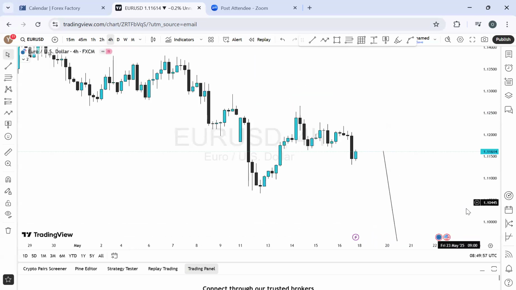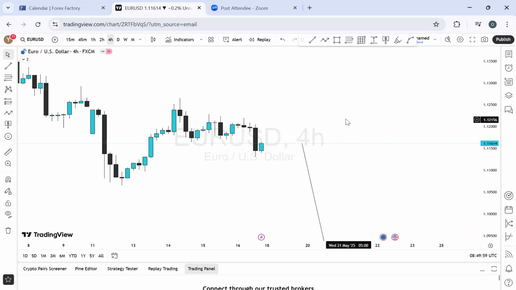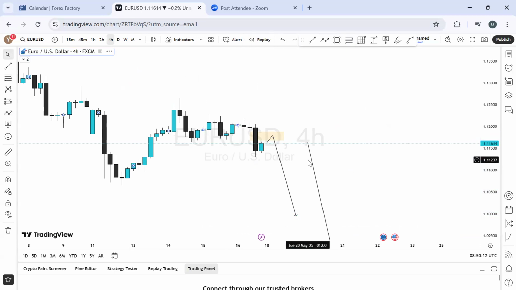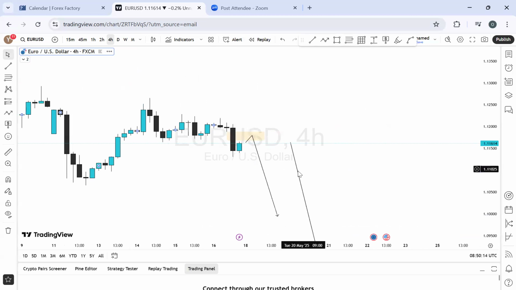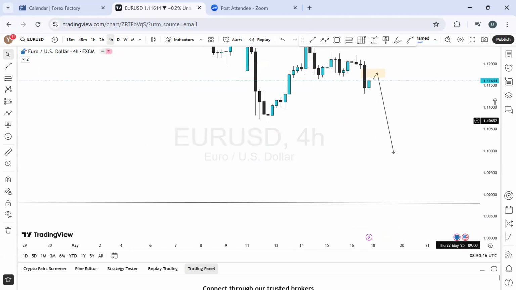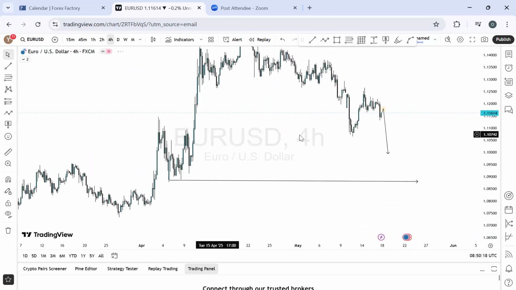It's very, very important. And on this 4-hour time frame, look at what I'm saying. There is also a bearish value gap zone right there where we can anticipate a bit of momentum into this price range, something like this. This is on the 4-hour time frame on Euro US dollar.